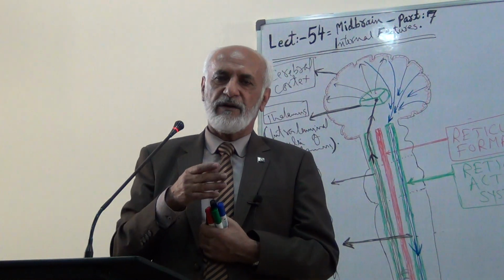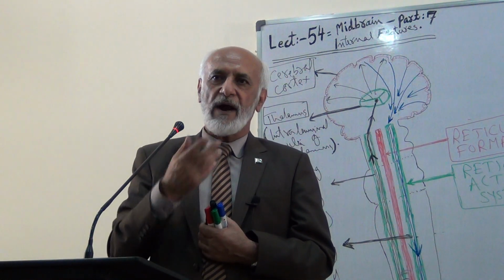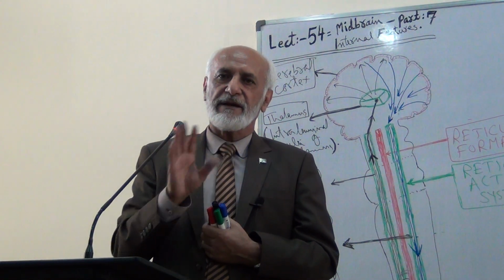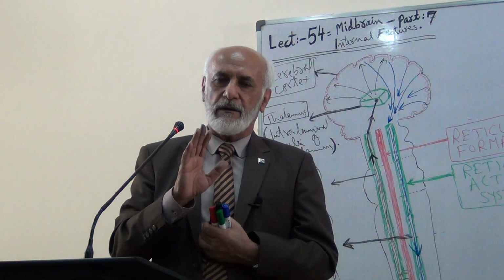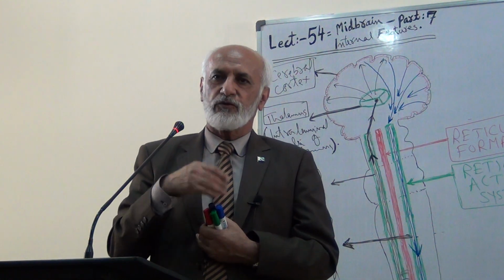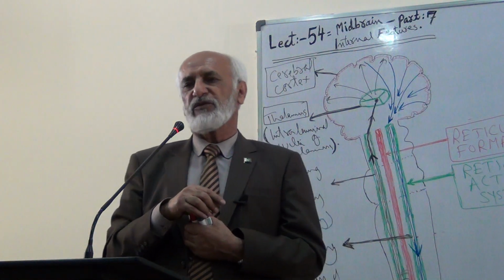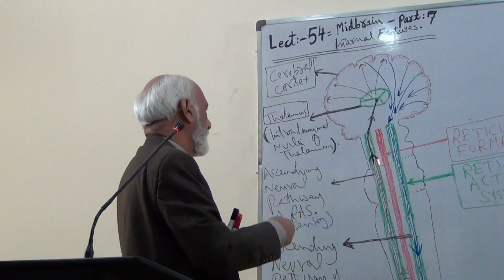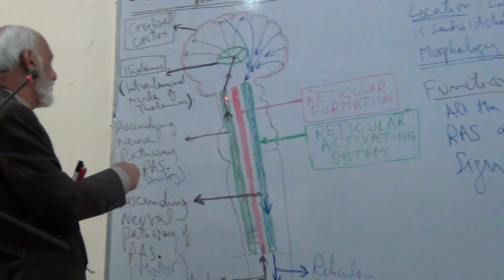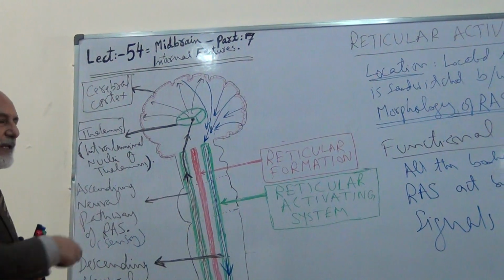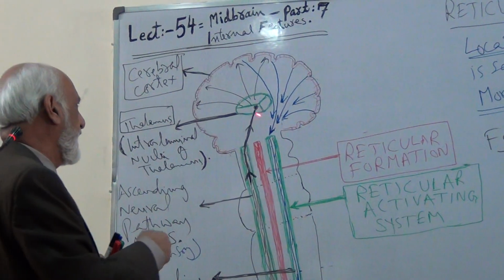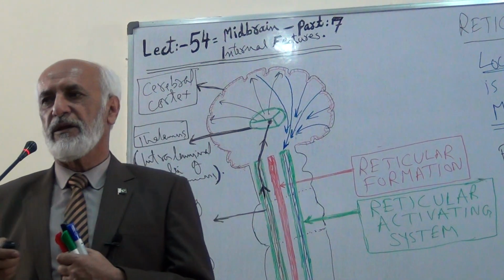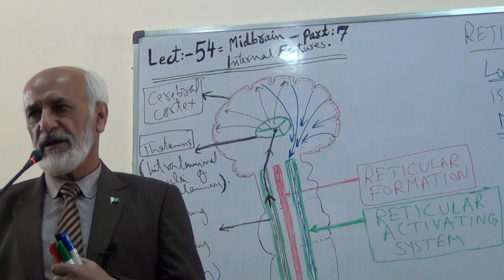The reticular activating system selects the required sensory inputs and discards the non-required sensory inputs at that time. So only selected or filtered sensory inputs which reach the reticular activating system are allowed to relay in the intralaminar nuclei of the thalamus and then are relayed into the cerebral cortex. Therefore, overloading of the brain is avoided.